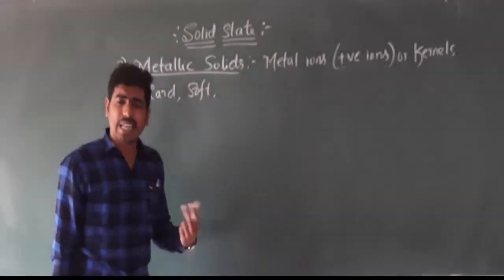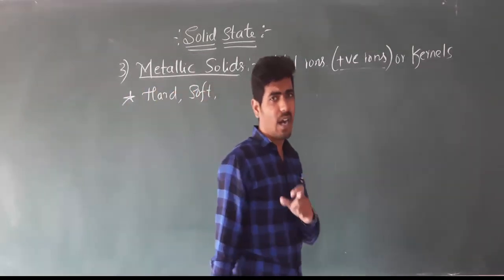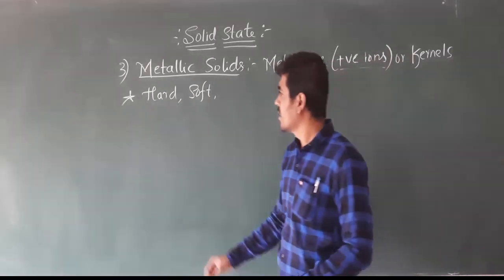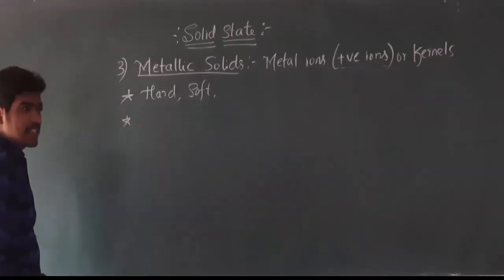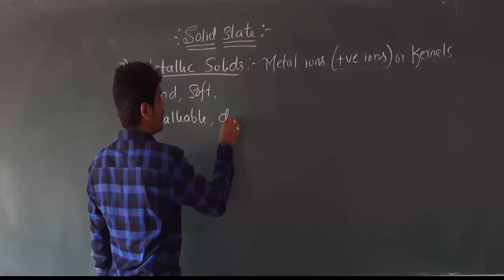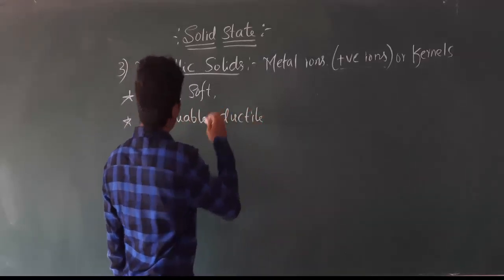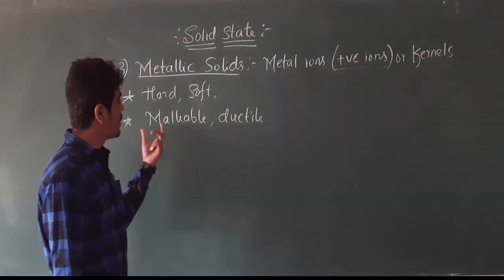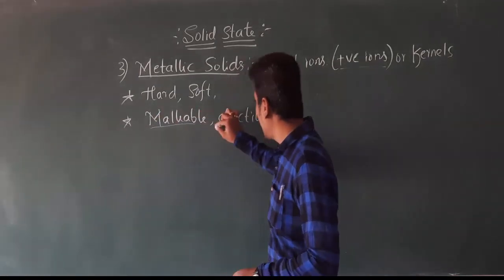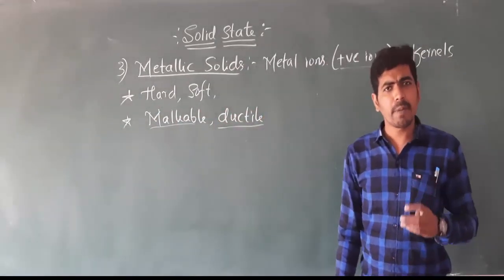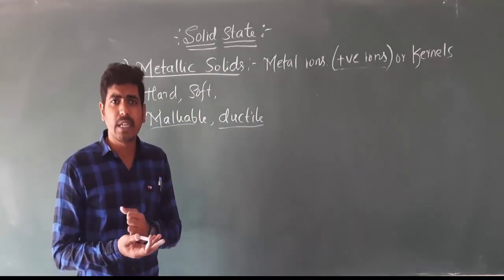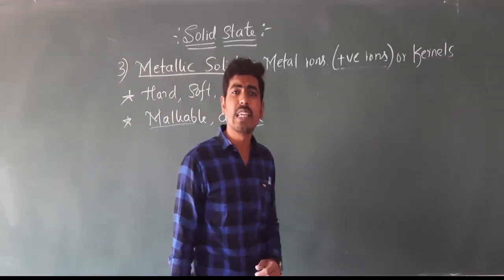In these metallic solids, usually these are hard or they may be soft. Some of the solids are hard in nature and some of the solids are soft in nature. Another characteristic of metallic solids is that they are malleable and ductile. So one of the important properties of metallic solids is that they are malleable and ductile. What do malleable and ductile mean? Malleable means we can take the metallic solid and upon beating it will get converted into thin sheets.